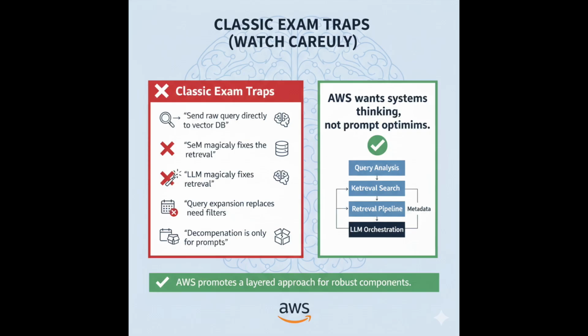9. Classic exam traps. Watch carefully. Send raw query directly to the vector DB. The LLM magically fixes retrieval. Query expansion replaces metadata filters. Decomposition is only for prompts. AWS wants systems thinking, not prompt optimism.